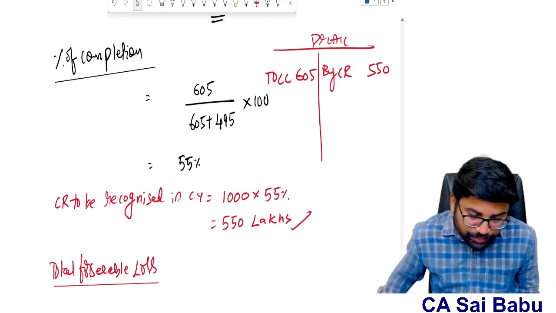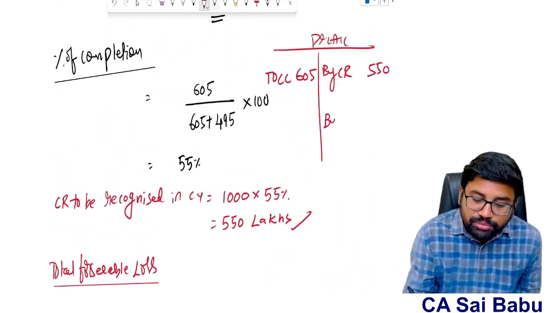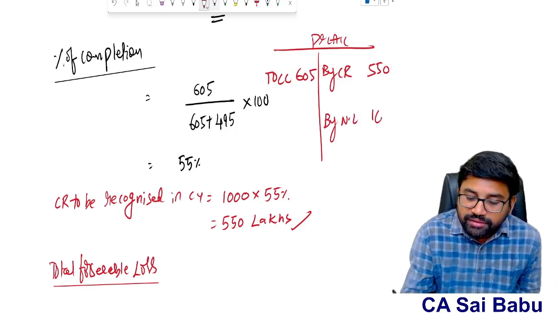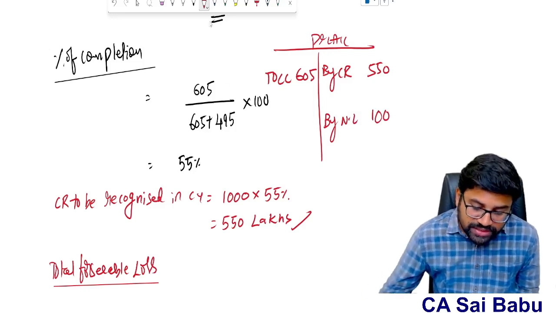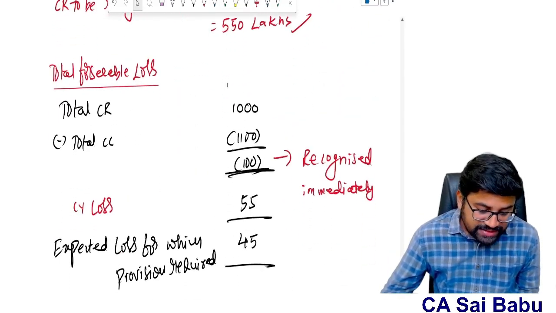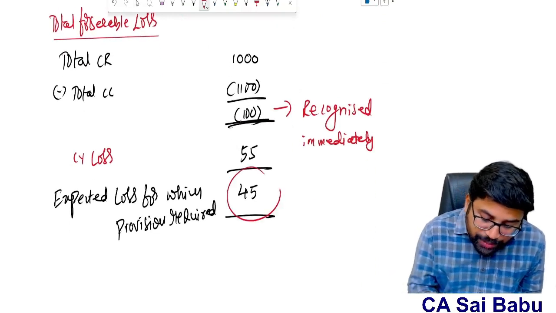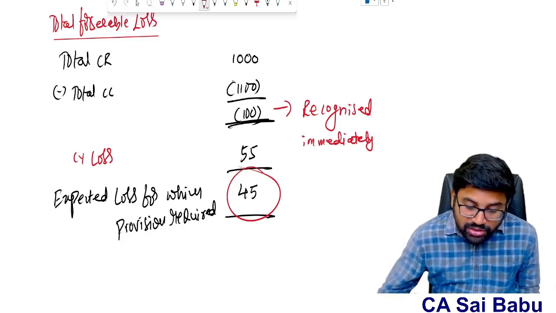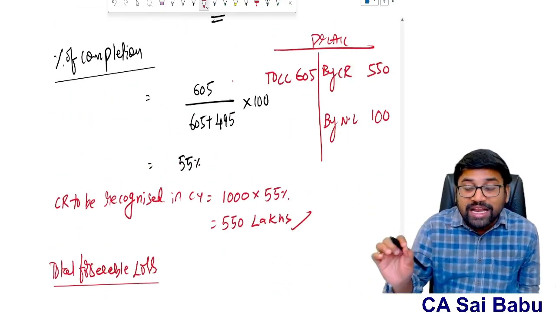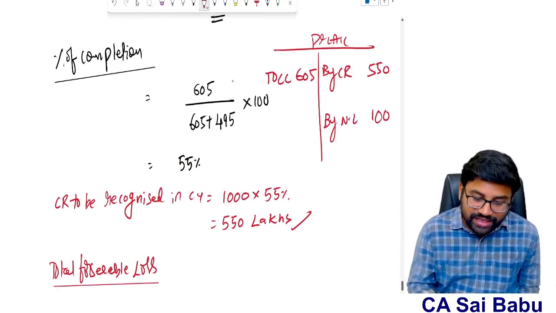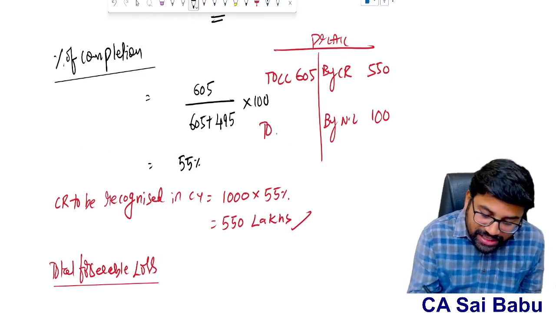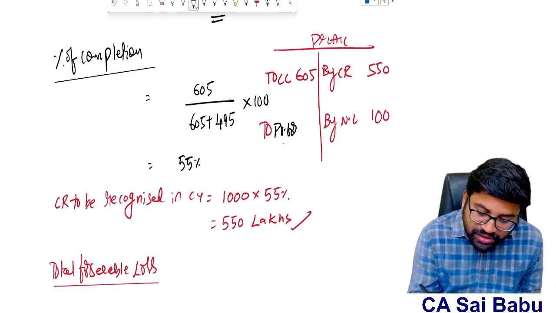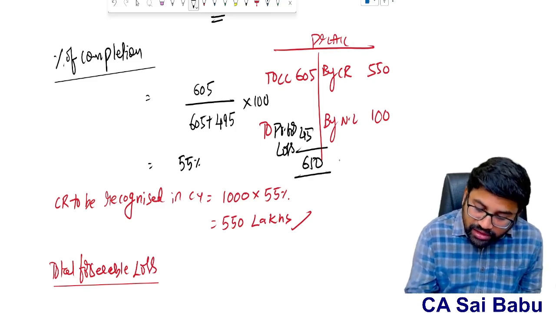So in the P&L account, my loss should be how much? Net loss 100. But out of this 100 lakhs, 55 lakhs is the current year loss. So what is the balance expected loss for which provision is required? 45 lakhs. Because I need to recognize the total 100 as an expense. Already 55 is recognized. So for the balance, I will create a provision. So the provision for loss is 45 lakhs. So it will be 650, 650.